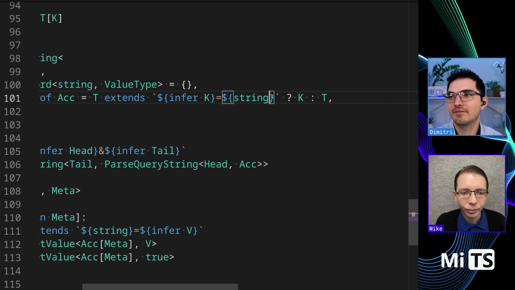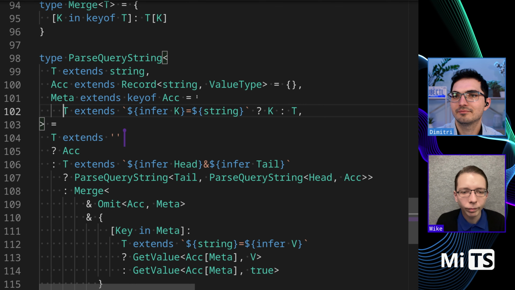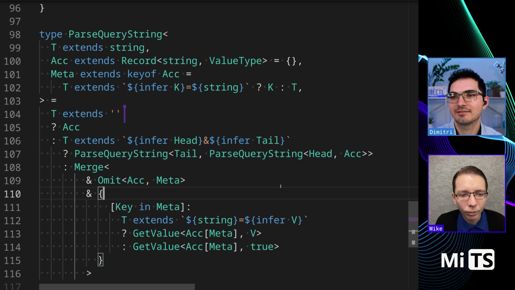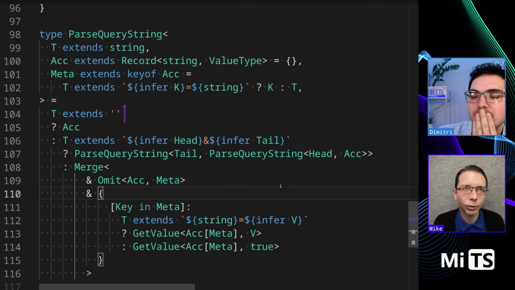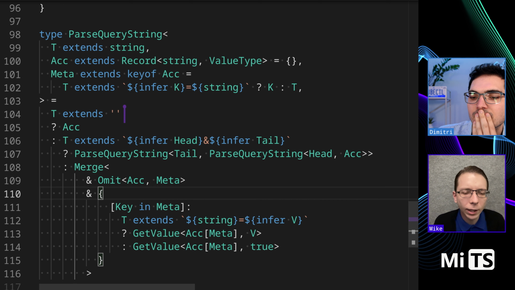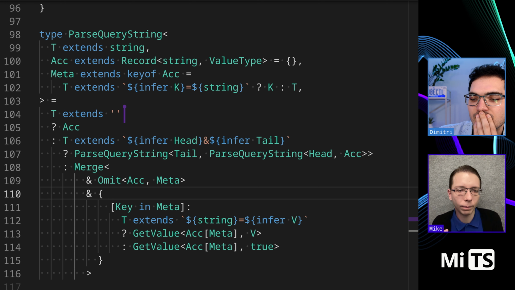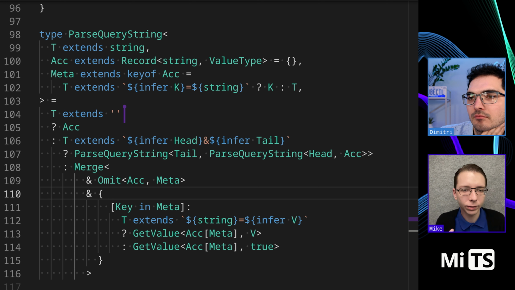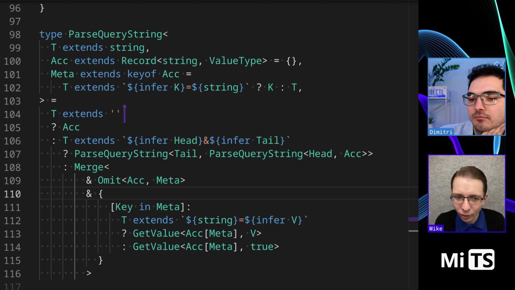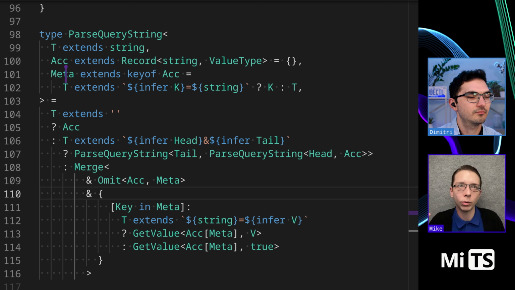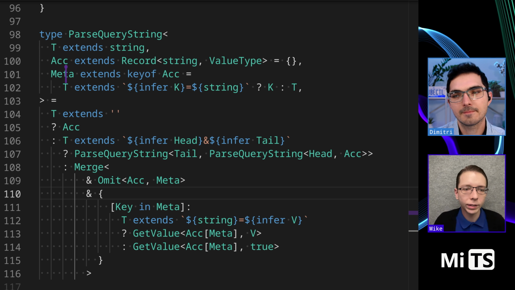We don't need V there. What is meta? Oh, you're asking the deep questions. I don't know. I think if we have a good name for it, this becomes much more useful. So thinking about it, it's either the actual key, or it is the value, right? Or no. This is the specific. This is always the key, because if it's T, this is the case where it's a standalone key. So this is the key to assign.